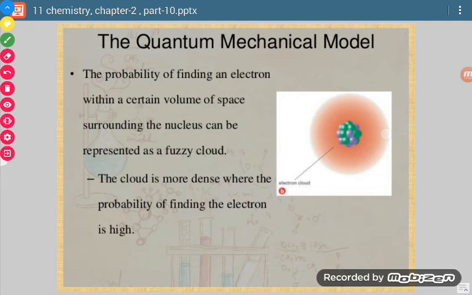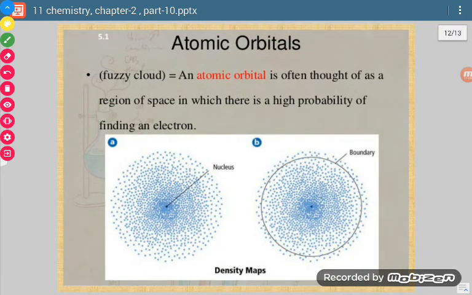Now let us see with this picture. What do we mean by fuzzy cloud? Fuzzy cloud means an atomic orbital, that is, the region of space around the nucleus where there is a high probability of finding the electron.